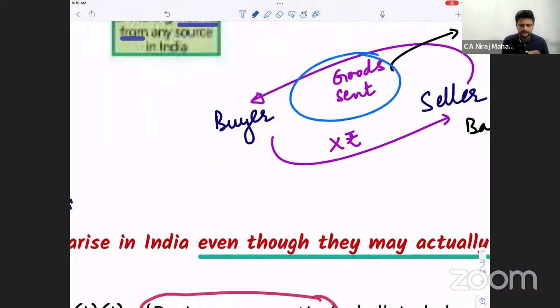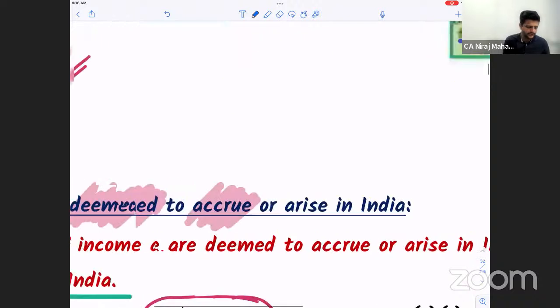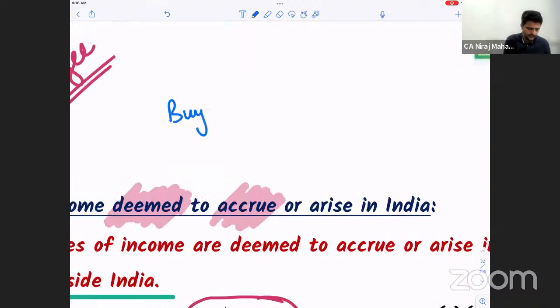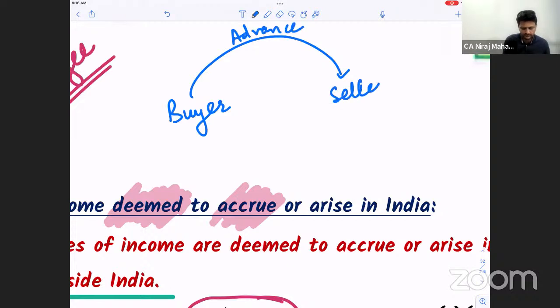But shouldn't this part be shown as income for the buyer? Because again, he has got some benefit. Clear till here? I can also give you another example in a reverse way. The buyer gave an advance to the seller, and the seller did not send the goods. Correct?